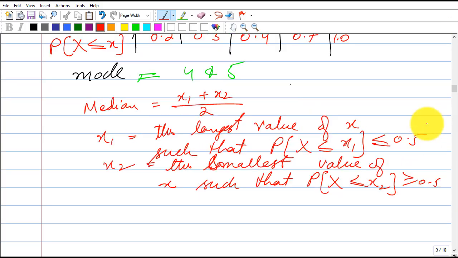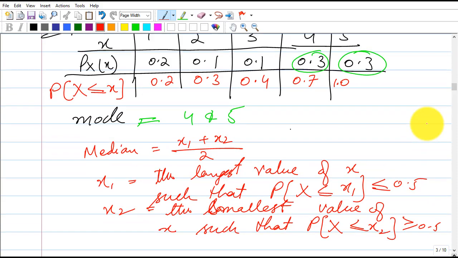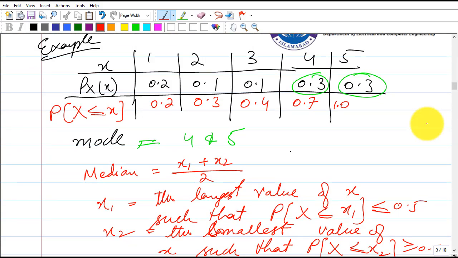So how can we choose these numbers? For x1, that should be less than 0.5, we will start from here, because we are looking for X less than or equal to x1.